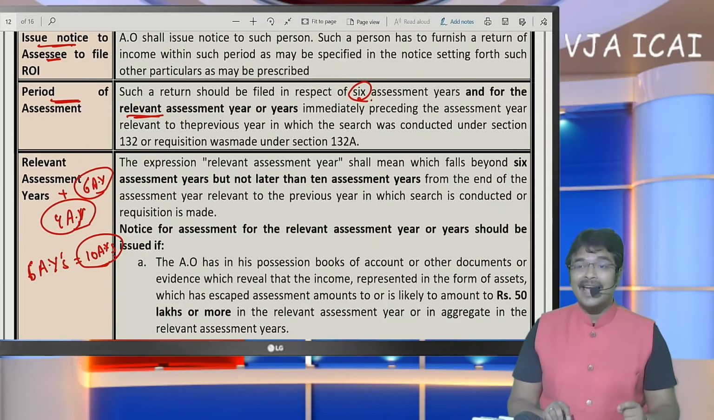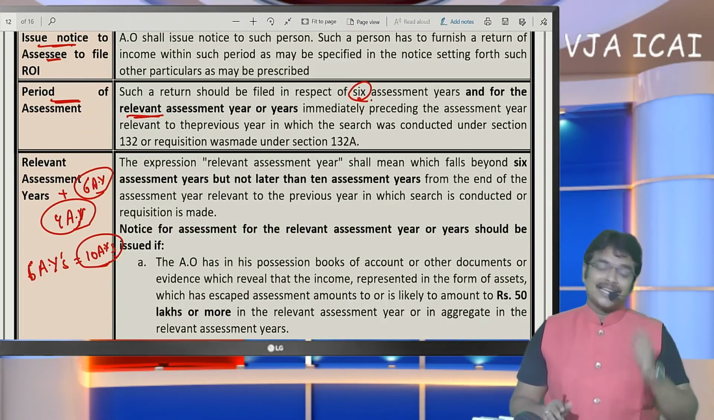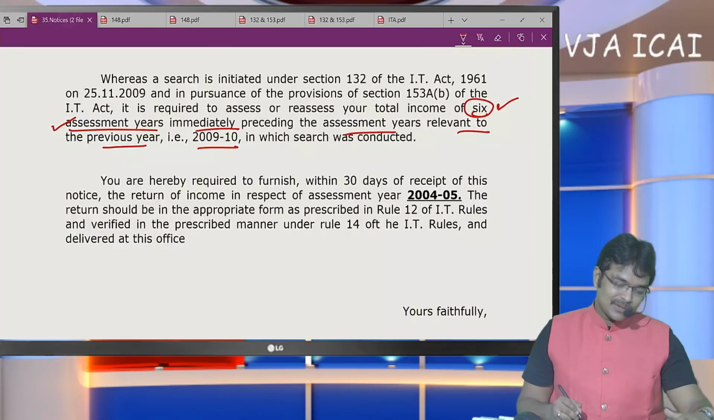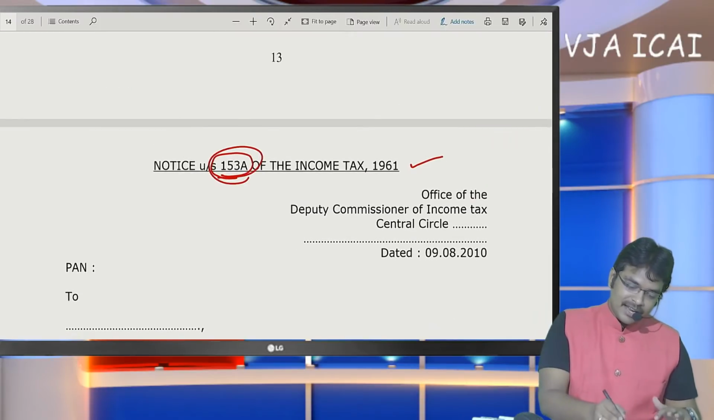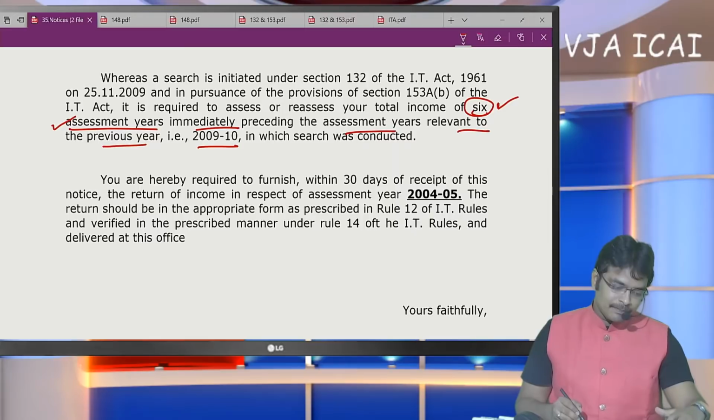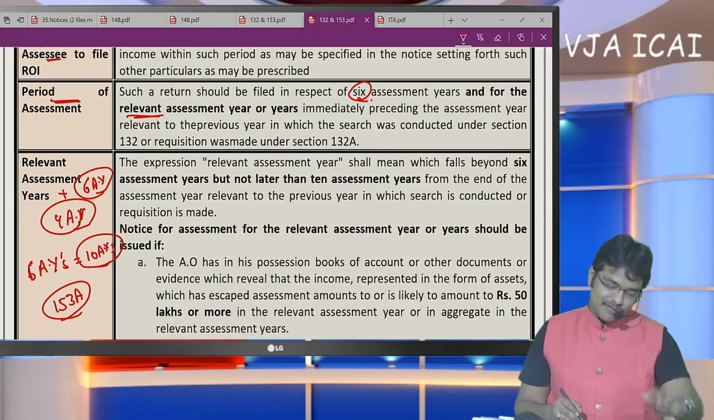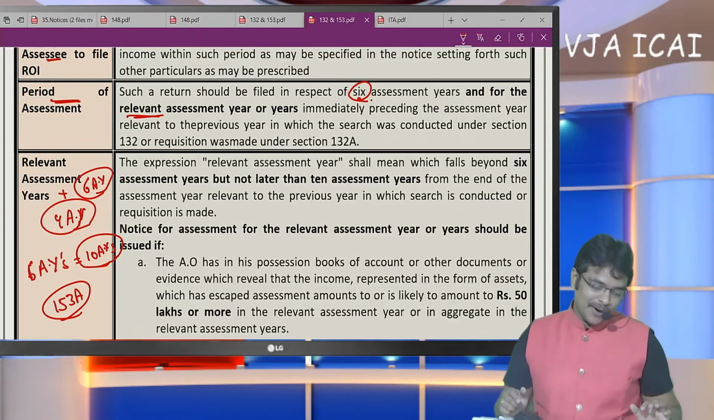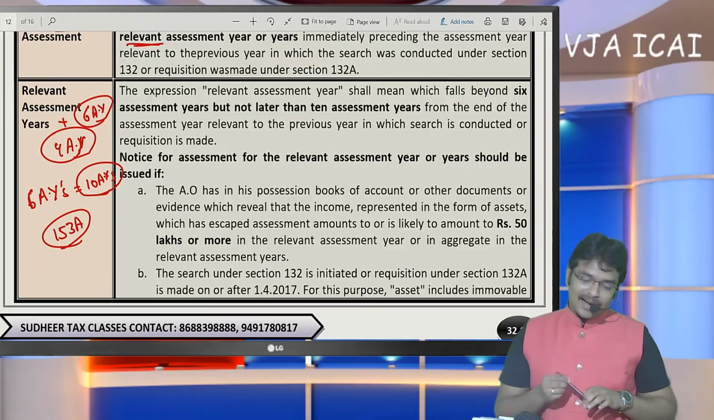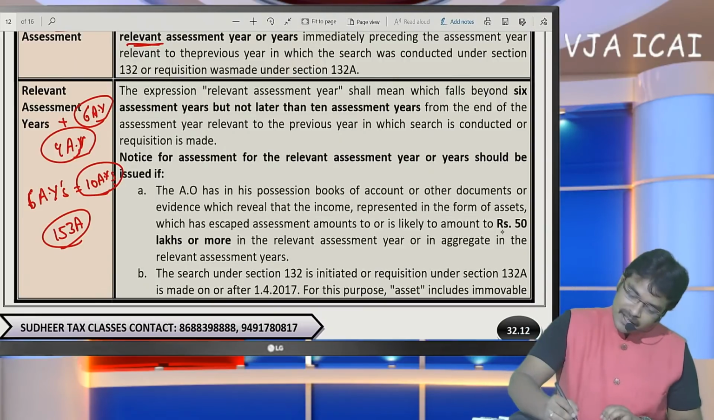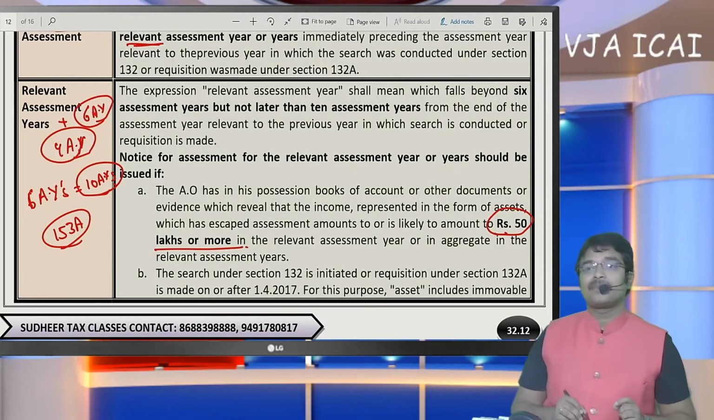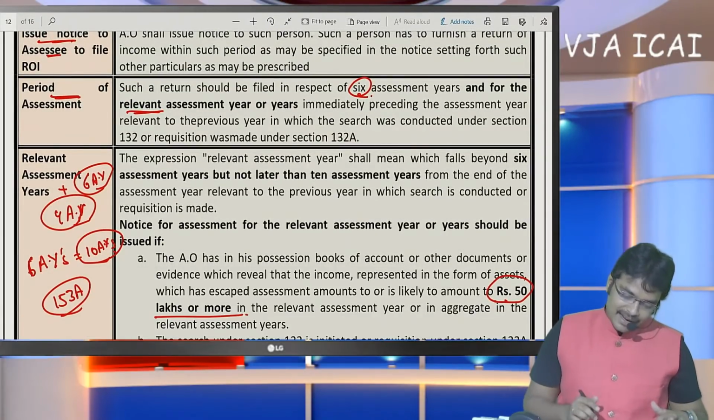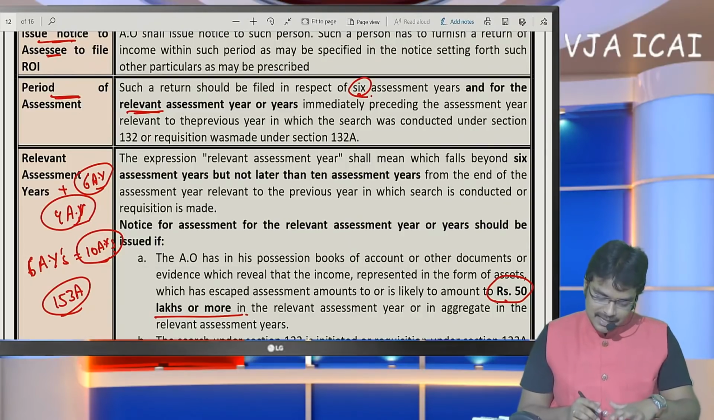Online only. Online, attaching the notice under section 153A which was issued at the time when the search was executed. Here I have shown you the notice under section 153A. This notice should be attached and returns have to be filed for 10 assessment years. When they can go for 10 assessment years, I am going to give you a clarification. Very, very important aspects for all chartered accountants. 50 lakhs or more. Let me take an example. First, let us clarify regarding this provision how to count this 6 assessment years.